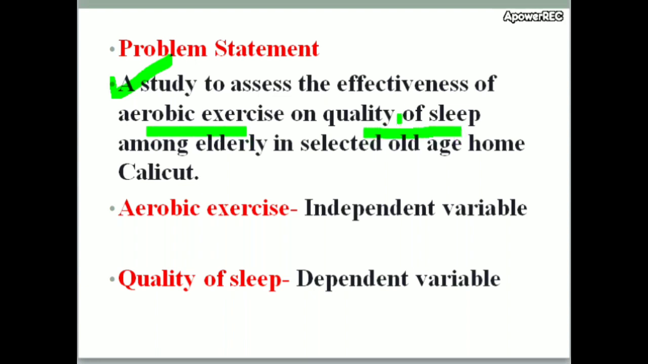So I manipulated aerobic exercise. I can manipulate aerobic exercise in any form to get better sleep. I need to improve my patients' sleep, so I manipulate the aerobic exercise to some extent. So there may be a change in quality of sleep. Aerobic exercise is the independent variable and quality of sleep is the dependent variable.